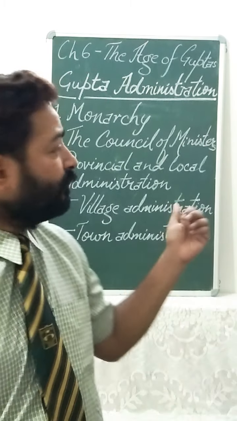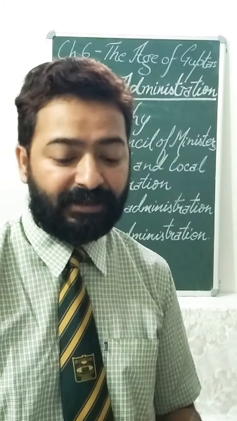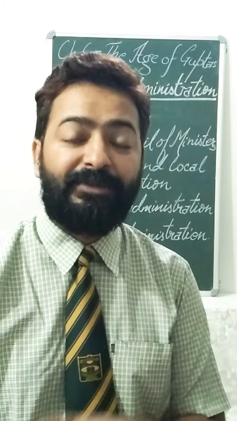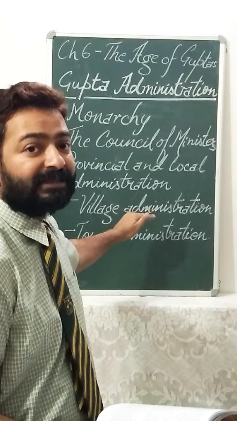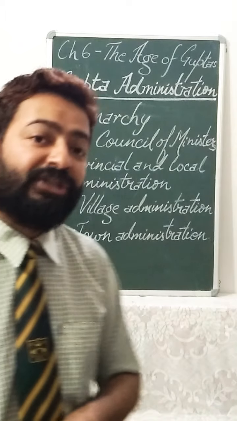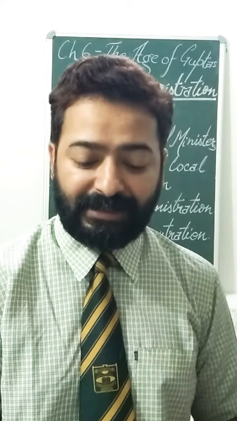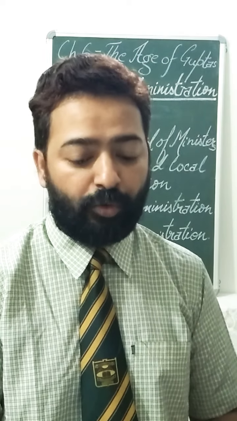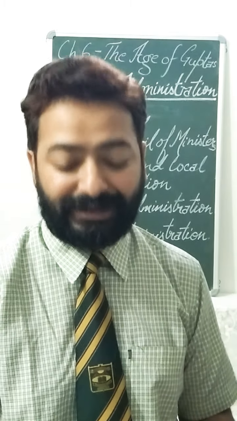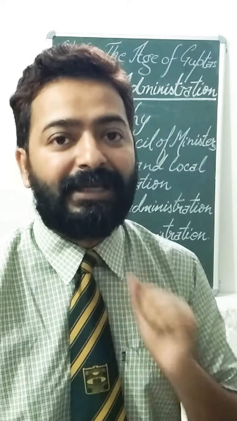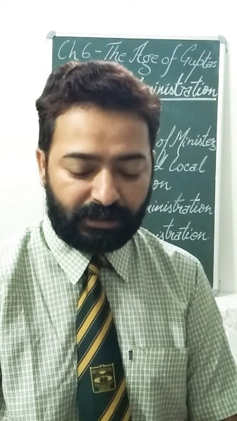Then we see the local administration was divided into two parts, that is the village administration and the town administration. Now village administration we'll do first. Obviously we can understand, it must be led by a village headman. Even the Gupta inscriptions talk about a leading person who was supposed to look after the administration of the village, or you can say small towns, called Vithis.